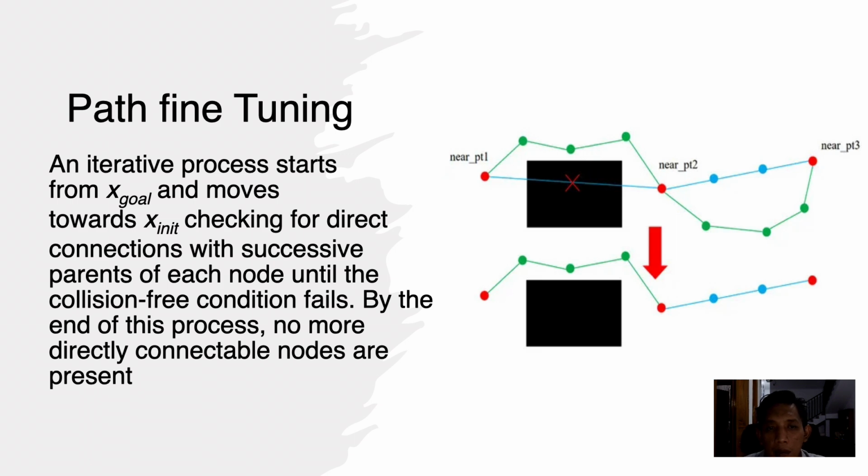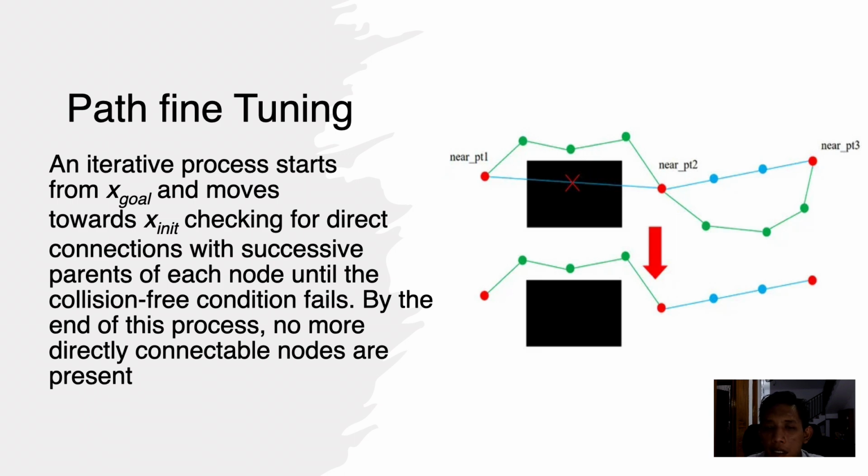And then after we process path fusion, the next step of Fast RRT is path fine tuning. It is an iterative process starting from x goal. Let's say this is x goal and this is x init, or the starting node. We check for direct connection with the successive parent of each node until the collision-free condition fails. Suppose I would like to do path fine tuning from this goal position. The connection between the goal position and the closest node will be checked.